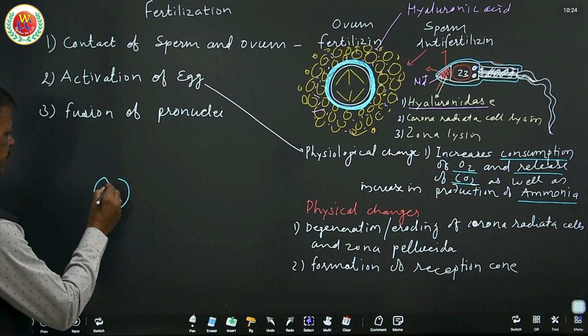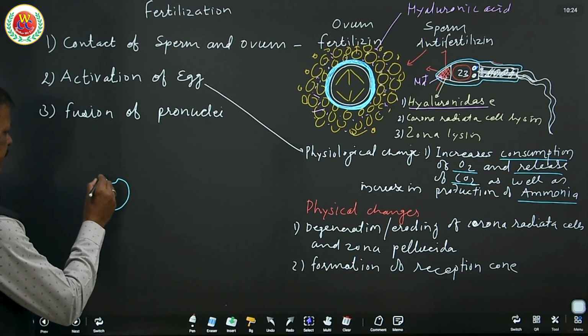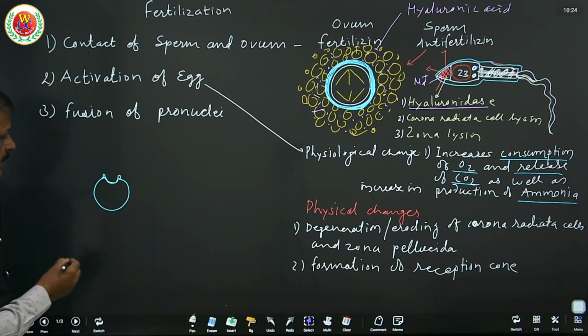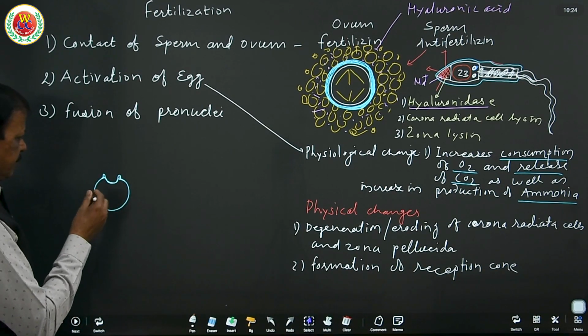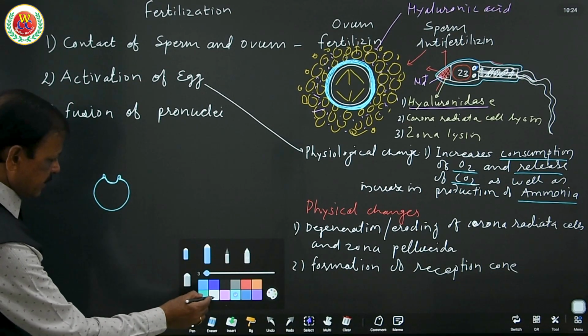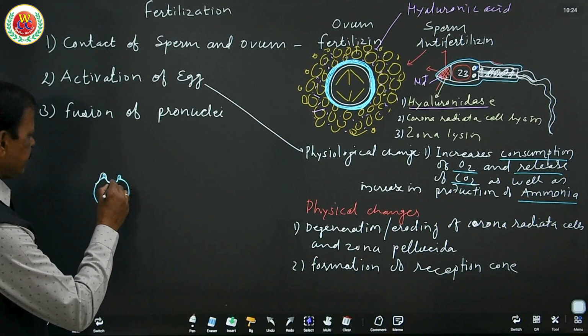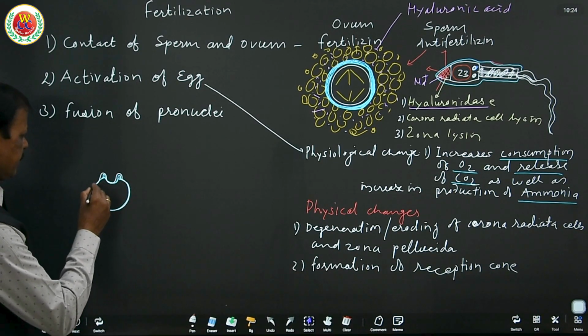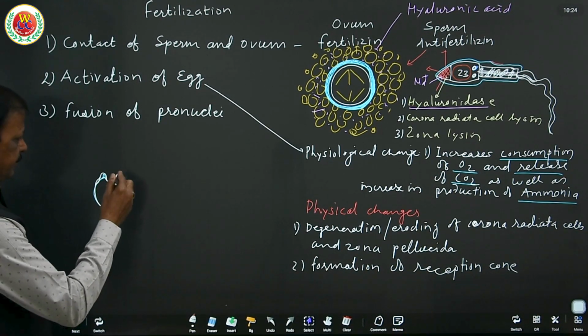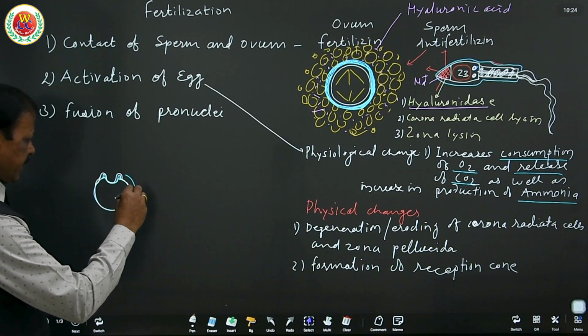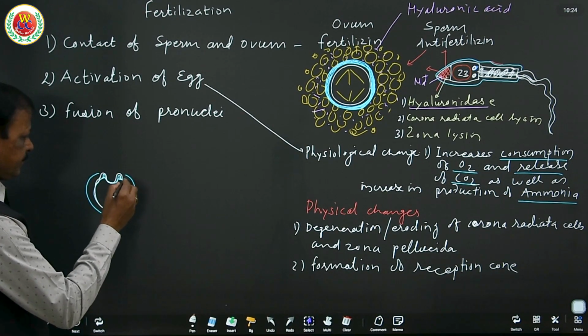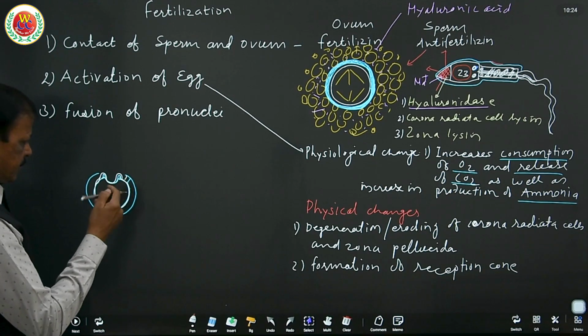So here there is a reception cone. Here this cytoplasm is slightly elevated above. No doubt, all around there is a corona radiata. This is the zona pellucida.